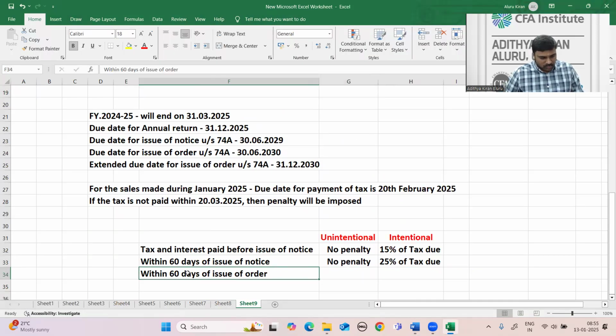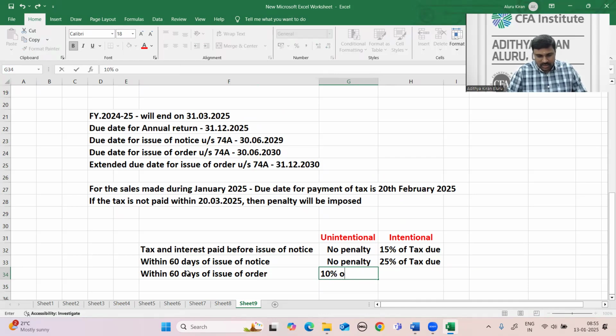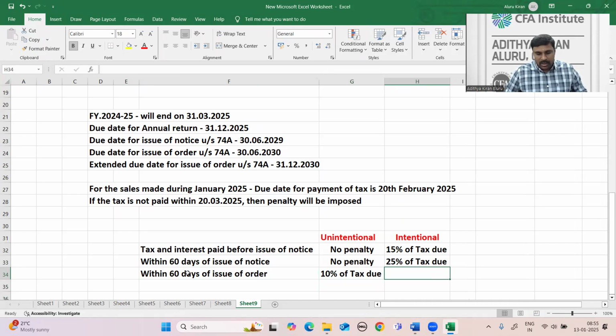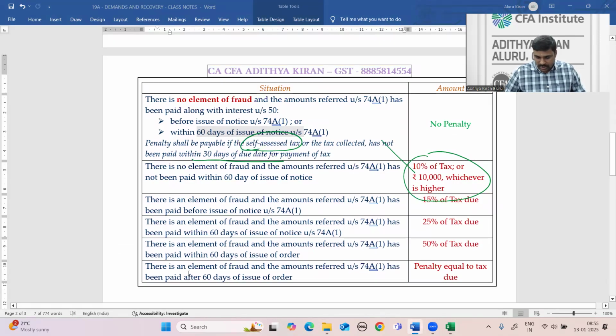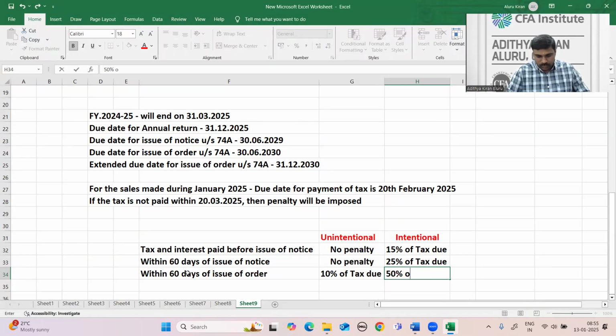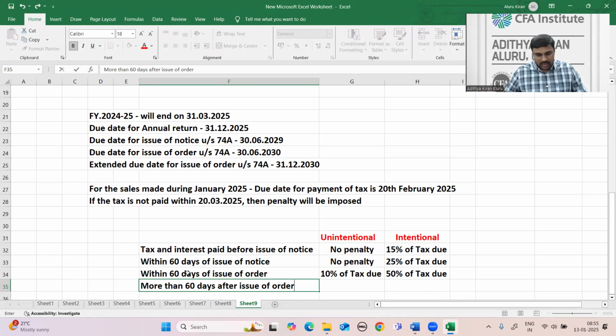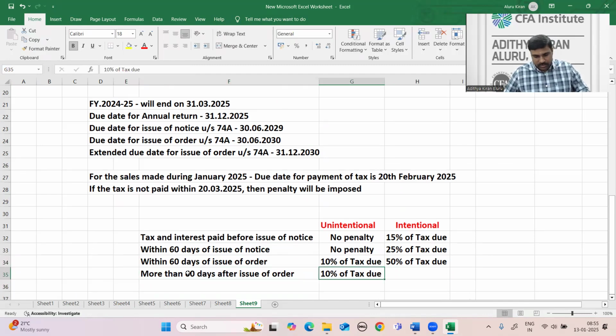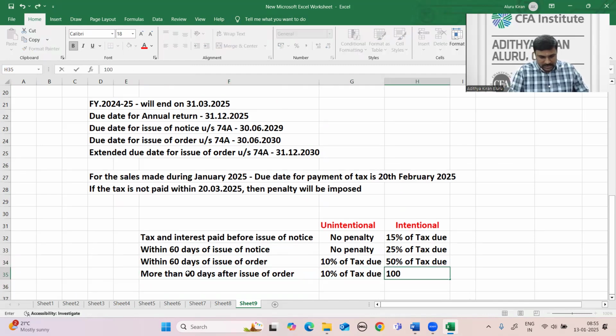After issue of notice, but within 60 days of issue of order, there is no waiver. You have to pay 10% of tax due as penalty for unintentional cases, and 50% of tax due for intentional cases. For more than 60 days after issue of order, it is 10% of the tax due here, and 100% of tax for intentional cases.